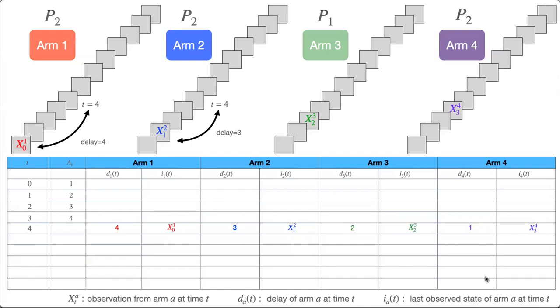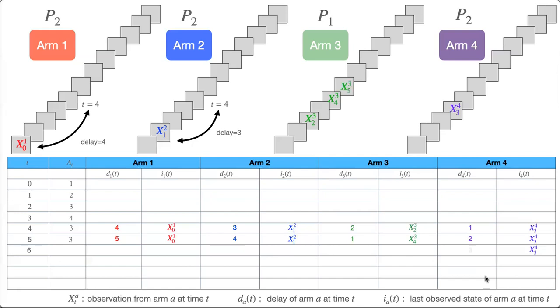If arm 3 is selected at time t equal to 4, then the delays and the last observed states change as shown here. The delays of the unobserved arms increment by 1. The last observed states of the unobserved arms remain unchanged. The delay of the selected arm becomes 1, and its last observed state is updated accordingly.